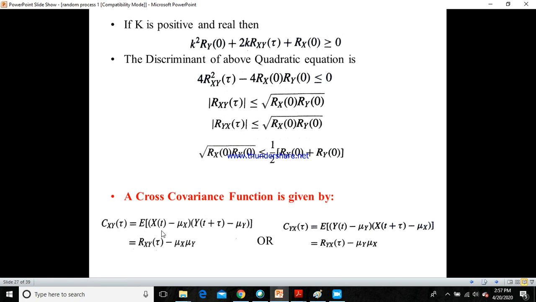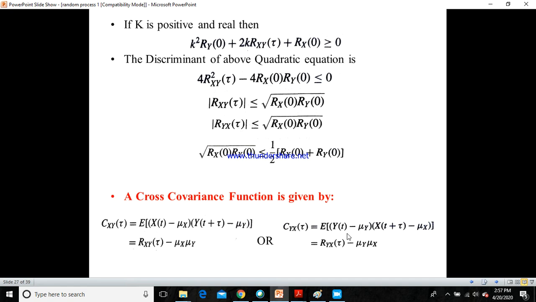Cxy of tau would be equal to expectation of x of t minus mu x, the mean of x, times y of t plus tau minus mu y, which is equal to rxy of tau. This is the cross correlation function of xy. Rxy of tau minus mu x into mu y. These are the two different mean values.